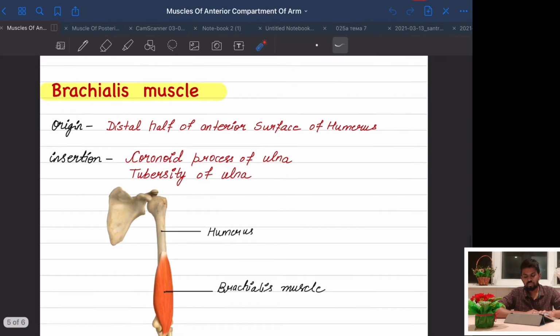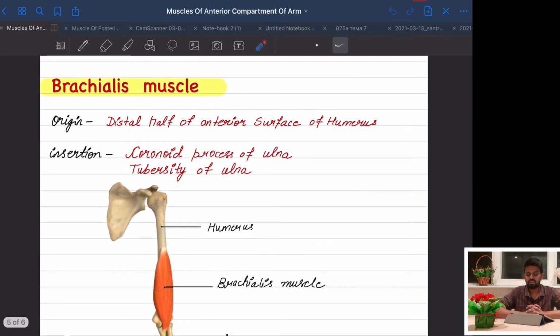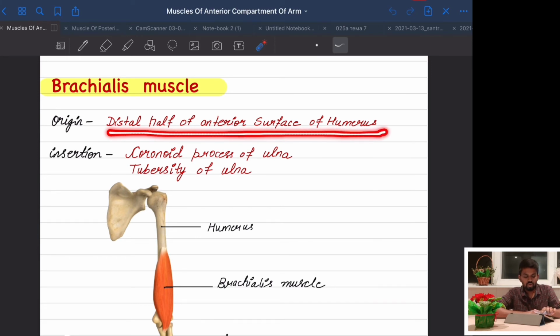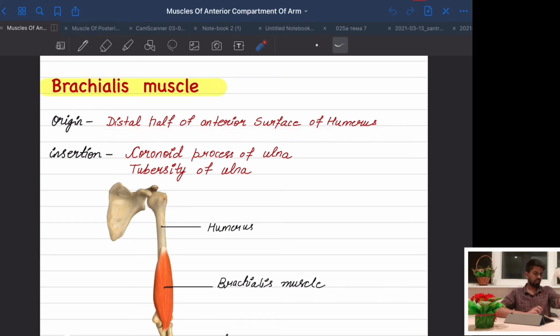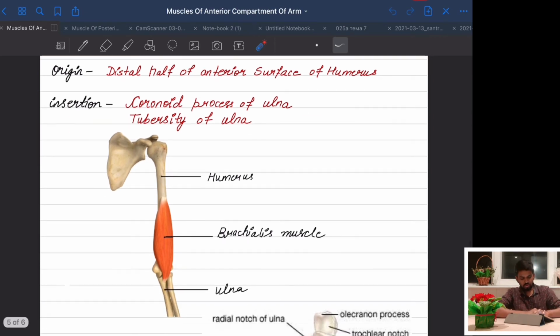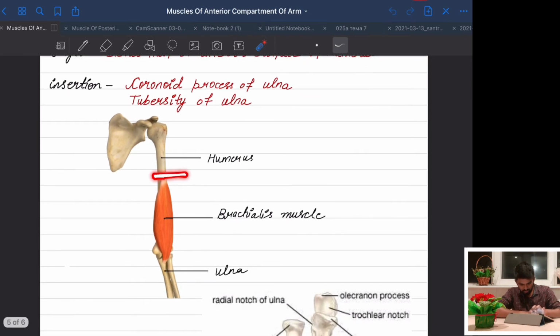Now we come to the last muscle of the anterior compartment of the arm, that is the brachialis muscle. The origin is from the distal half of the anterior surface of the humerus. Distal half means it will originate from somewhere around the midpoint, and in the diagram we also show it somewhere in the mid, and it inserts at the coronoid process of ulna and tuberosity of the ulna.